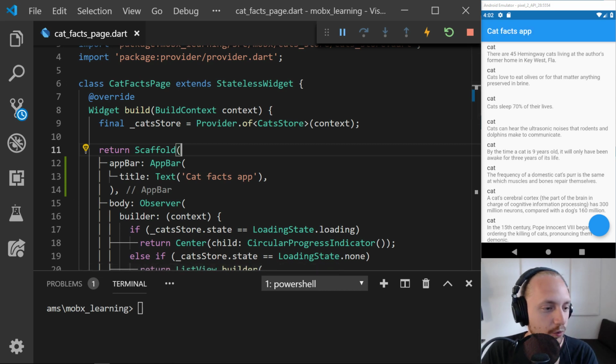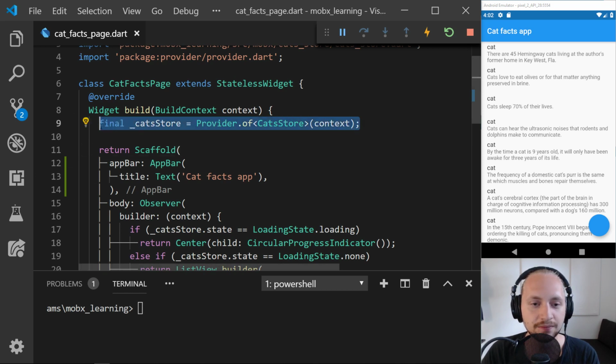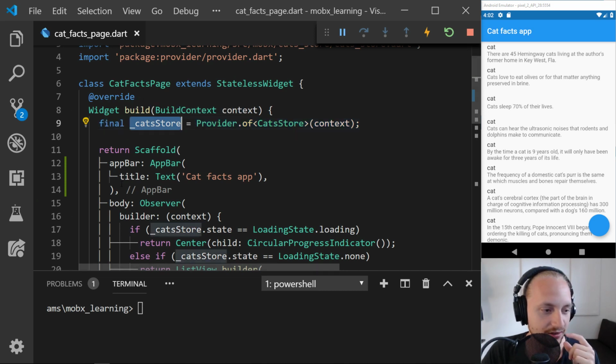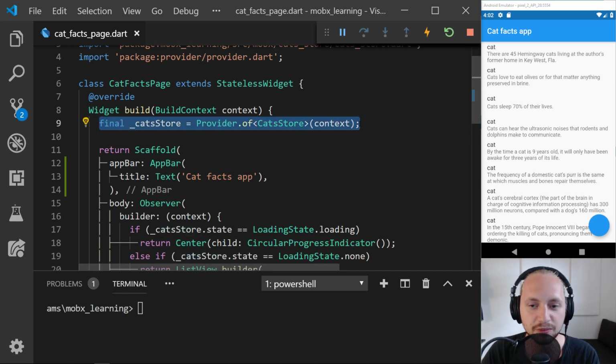MobX or provider, which is better? So one thing with MobX, it doesn't really provide a way of passing widgets or passing data down the tree. So I'm actually using a combination of MobX and provider right now. Because as you can see here, I want to have some way of passing that data down. But so far, I haven't really gone into provider yet.